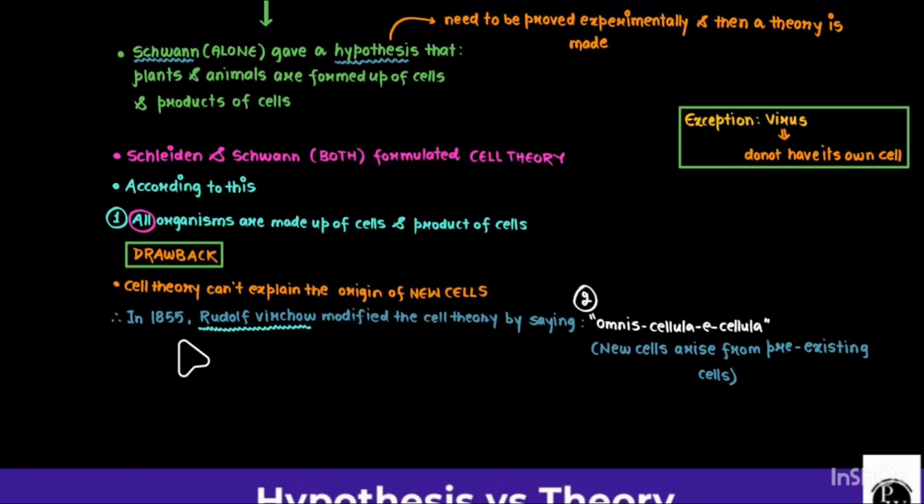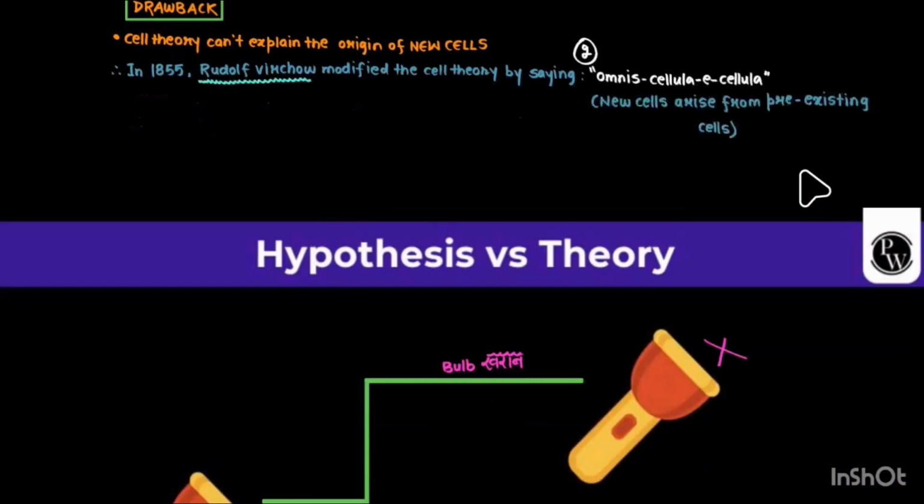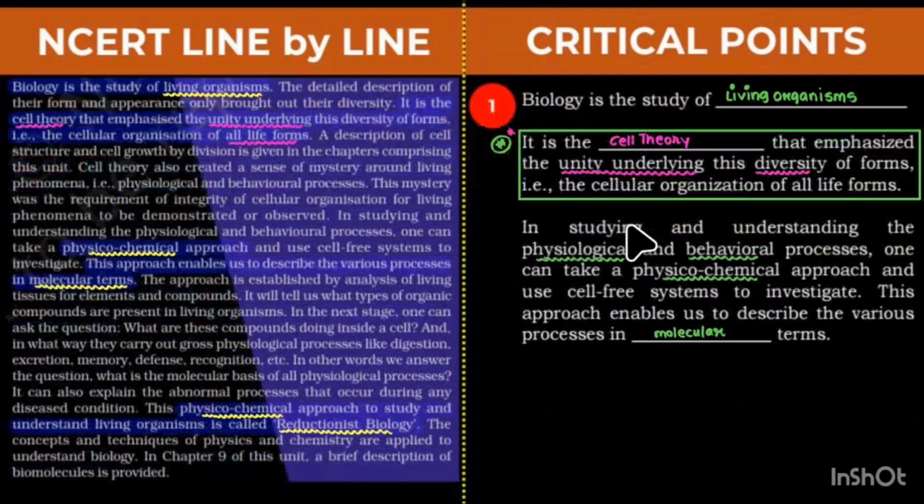In 1855, Rudolf Virchow modified the cell theory by saying omnis cellula e cellula, that is, new cells arise from pre-existing cells, which we have to remember. There was an exception, which was viruses, not having their own cell, as we can see, right? Now we can go through the NCERT line by line here, right?